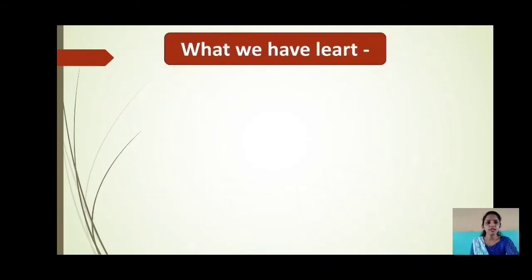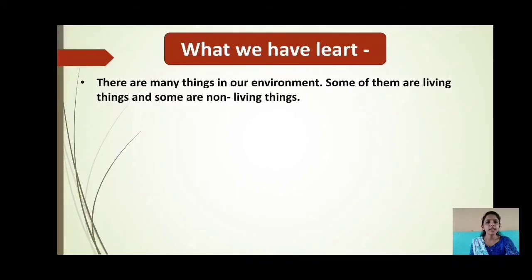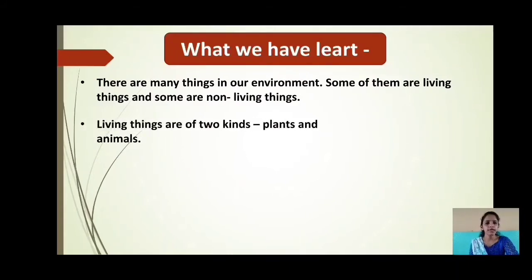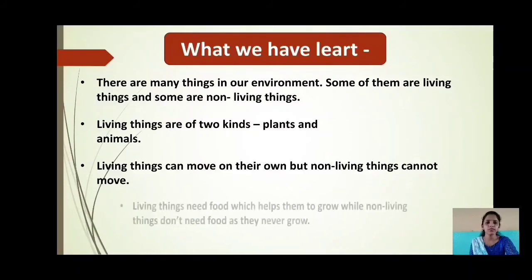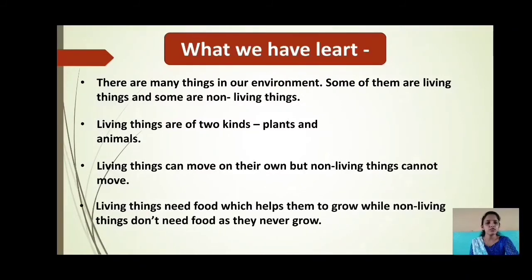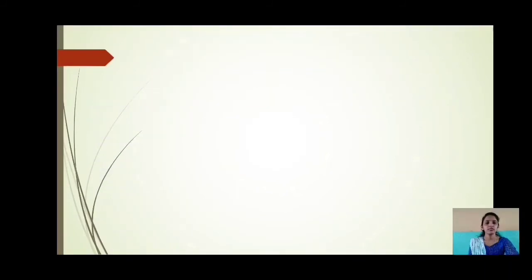What have we learned from this topic? We have learned that there are many things in our environment. Some of them are living things and some are non-living things. Living things are of two kinds, plants and animals. Living things can move on their own, but non-living things cannot move. Living things need food, which helps them to grow, while non-living things don't need food as they never grow.